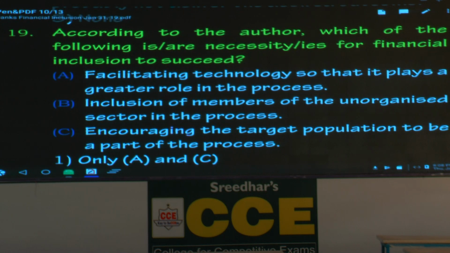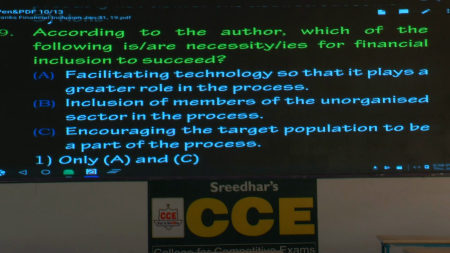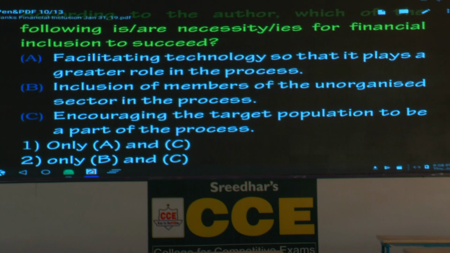Question number 19. According to the author, which of the following is or are necessities for financial inclusion to succeed? What is the first one? Facilitating technology so that it plays a greater role in the process. This has been mentioned in the passage. I think the first paragraph talks about the technology dimension. That is right.